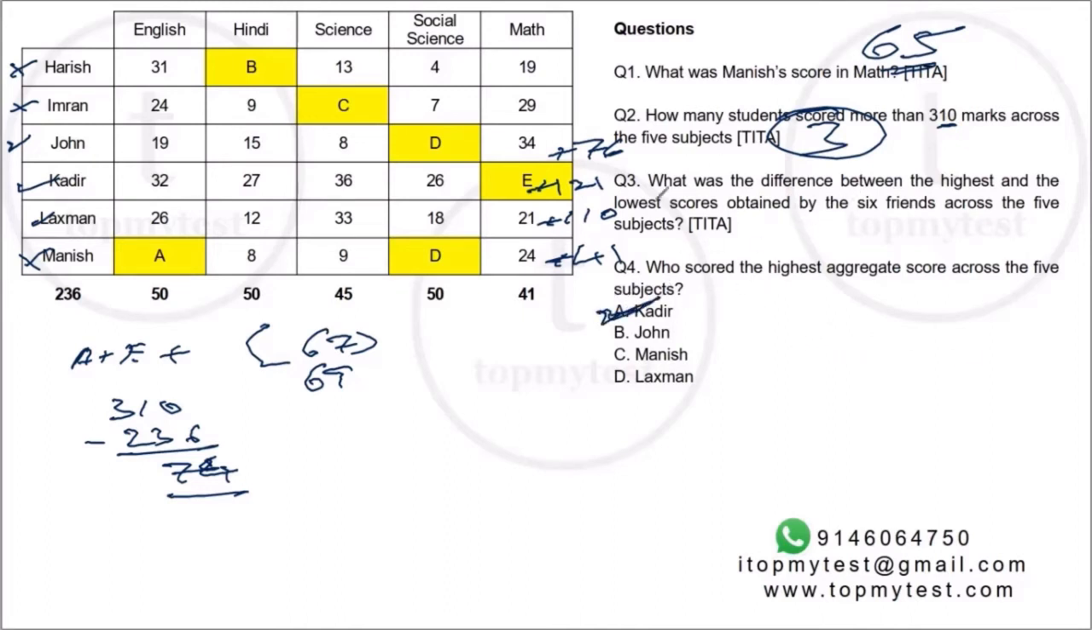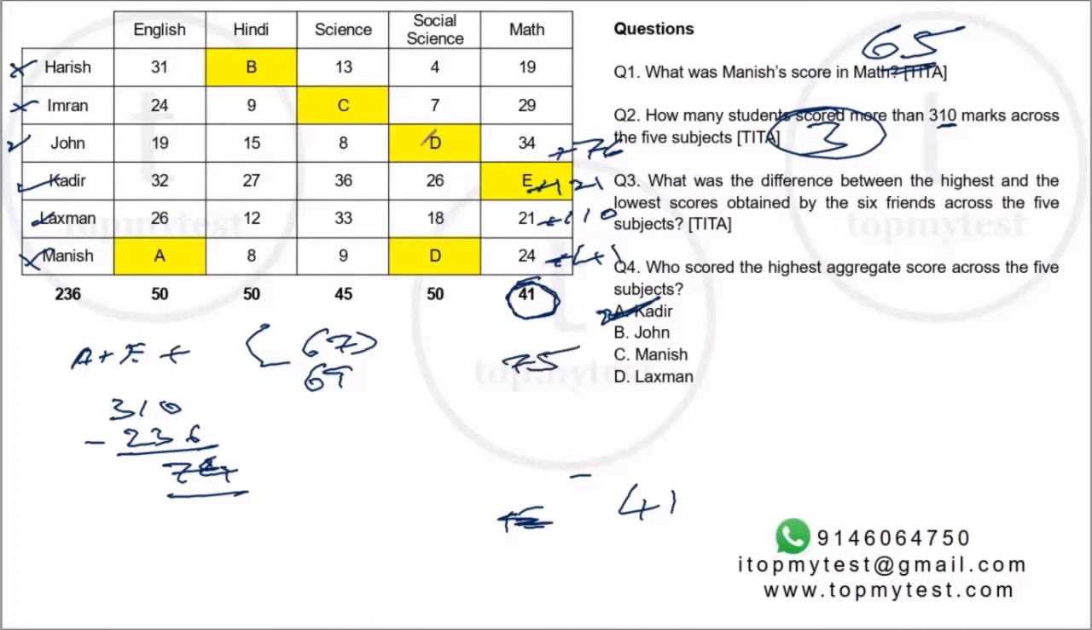And the last one, what was the difference between the highest and the lowest obtained by the 6 friends across the 5 subjects? Now we know the lowest. We know the lowest of the lowest. These are the lowest scores. And the lowest of the lowest is 41, which is E. So the lowest is 41. What is the highest possible obtained in any subject? Again, this plus the highest along the row. Now this is E plus 34. That's 41 plus 34 is 75.